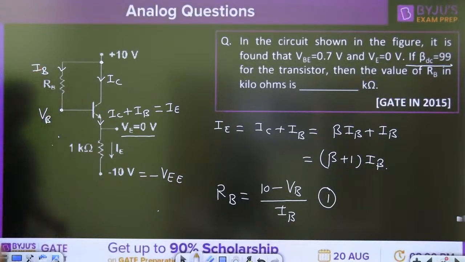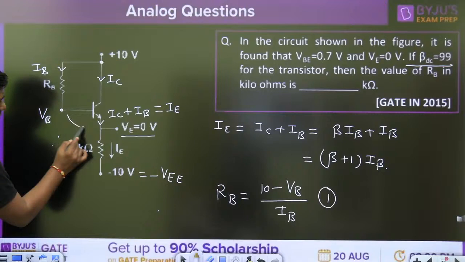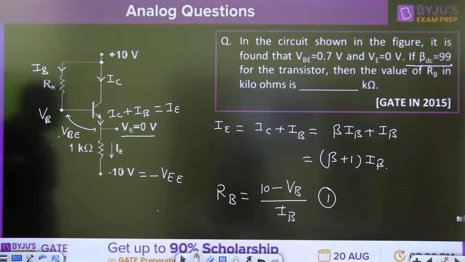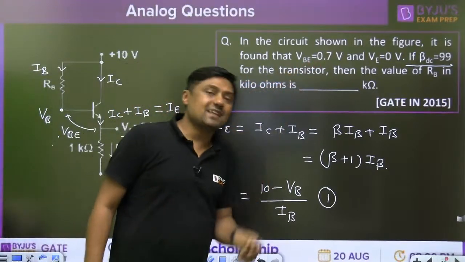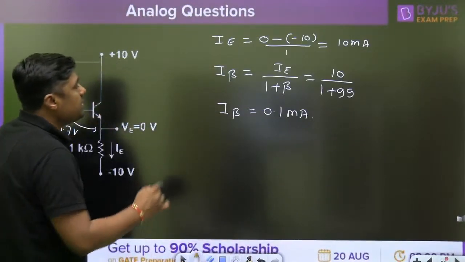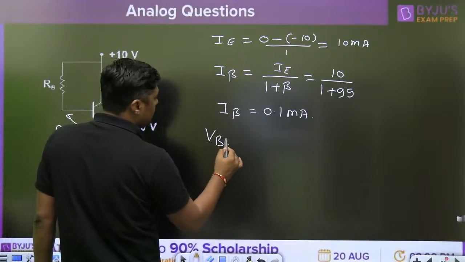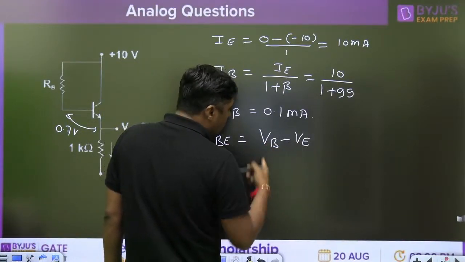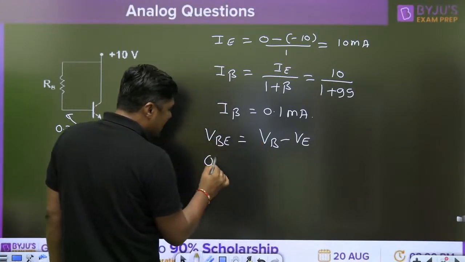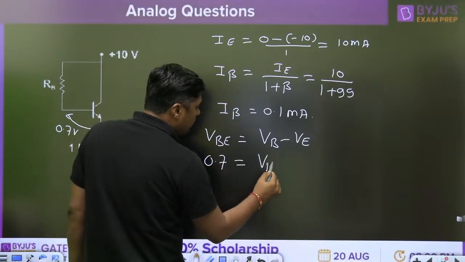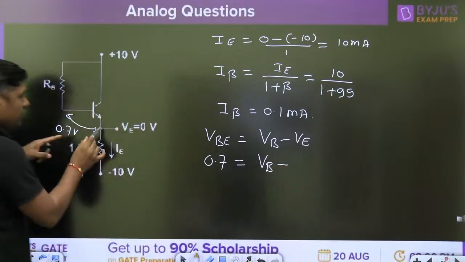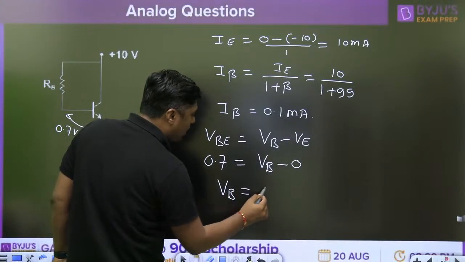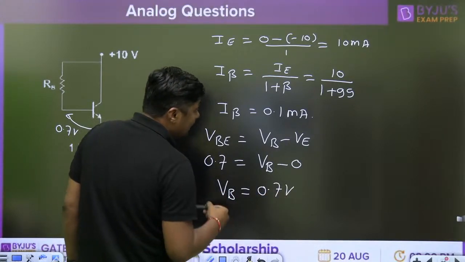Now what is the value of VB? My dear friend, the drop from this point to this point is what? VB. The value of the VB in the question is given as 0.7 volt. So what is the VBE? VBE is nothing but VB minus VE. Now this is given as 0.7. This is the VB minus. What is the VE? VE is 0 volt. That's why what is the value of VBE? 0.7 volt.